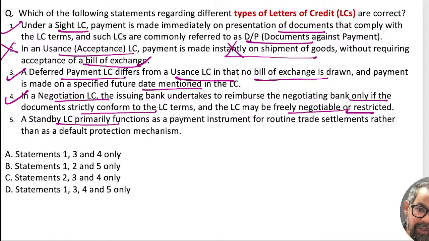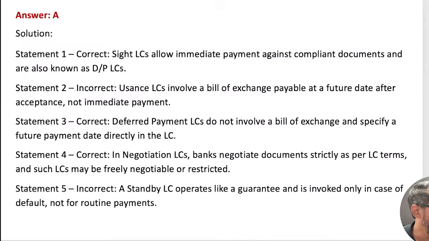Next one, a standby LC primarily functions as a payment instrument for routine trade. No, it is a kind of guarantee to make sure that the LC promise will get fulfilled. 134 means option A should be the right answer for this one. Very good, guys. Awesome. Next one.